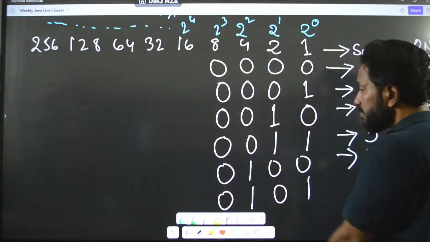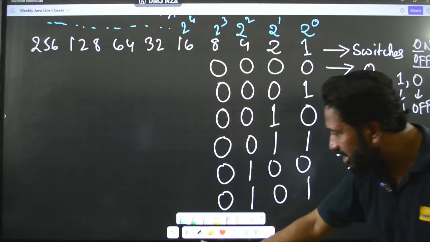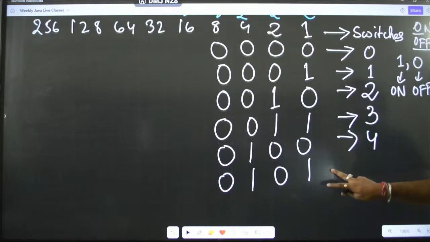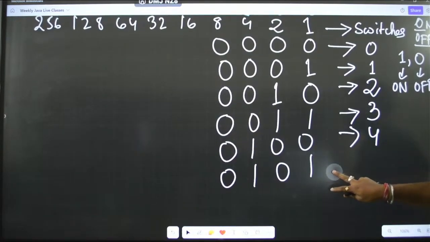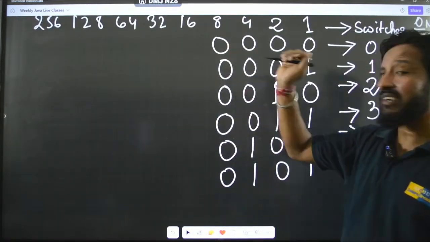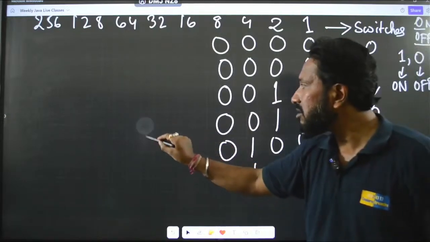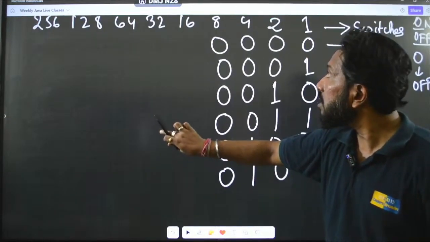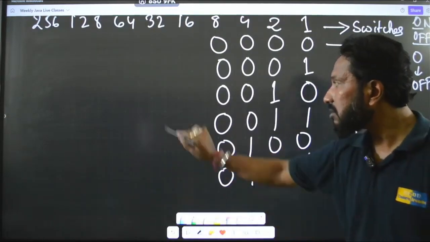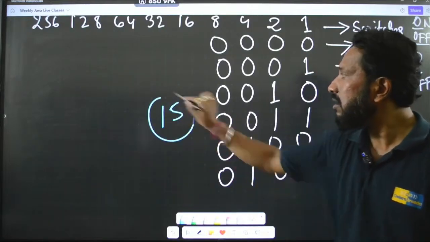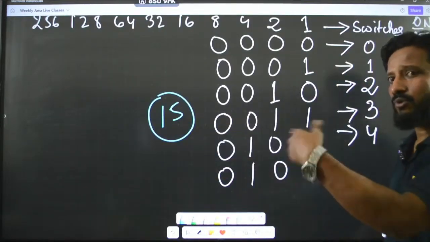Clear? And now, as I had already told you, can you guys tell me how do you represent the number, say 15? We are talking about 15, 1, 5. So, in order to represent 15, you have to do the calculation.